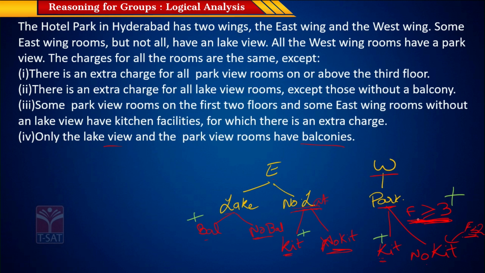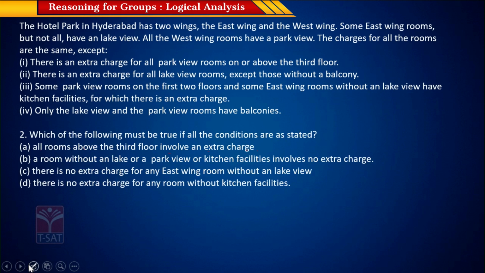Okay, above the third floor is always charged if it's in the west wing. But in the east wing, there could be some rooms which are above the third floor, which have a lake view but they don't have any balcony, or they have no lake view and they have no kitchen. So they could still not be charged. They could still not have a charge. So this is not the right answer option.